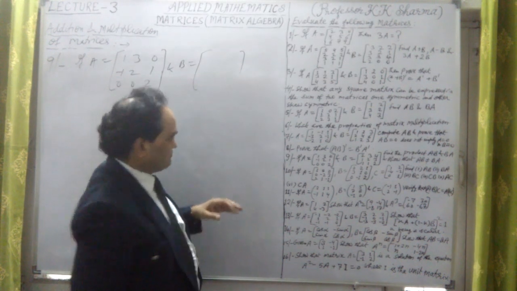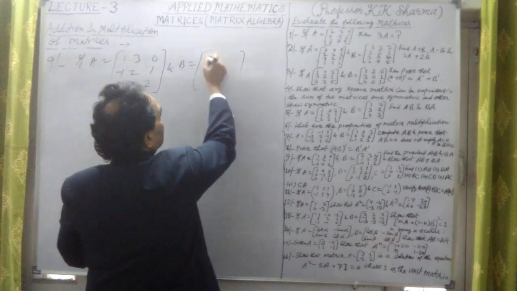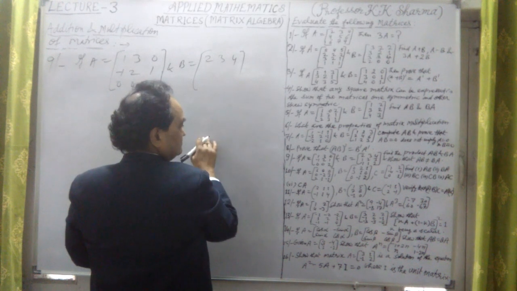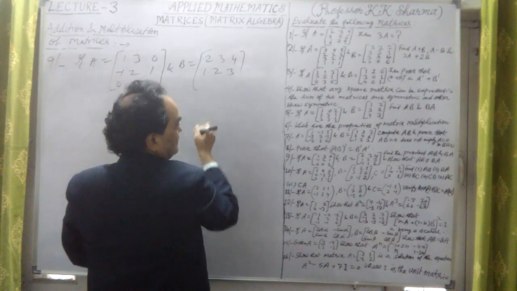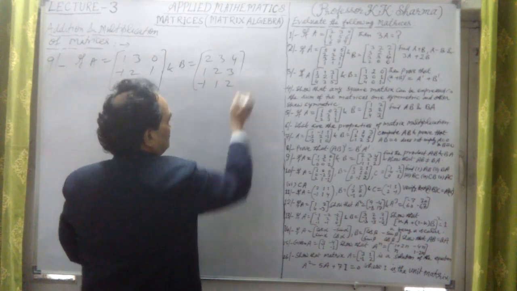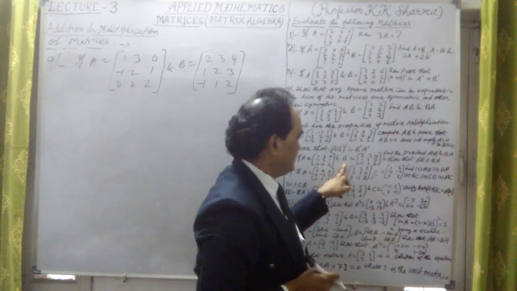9th B is 2, 3, 4; 1, 2, 3; and minus 1, 1, and 2. This is the B matrix in question number 9.